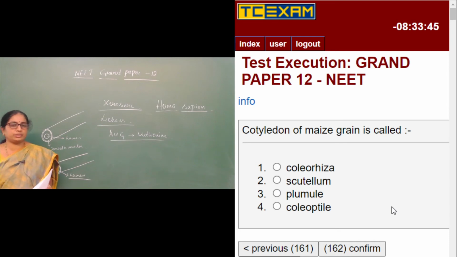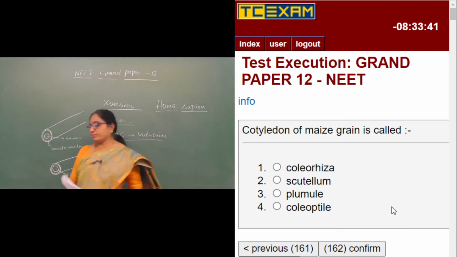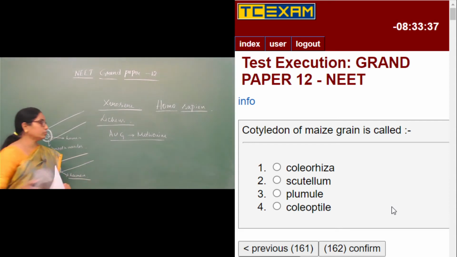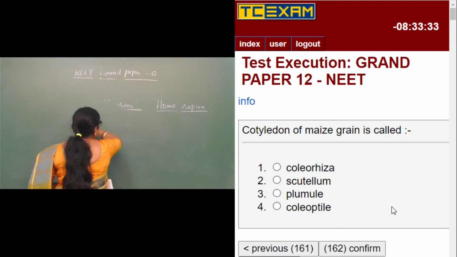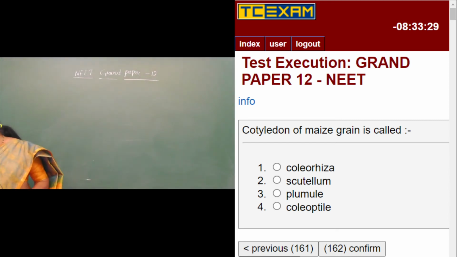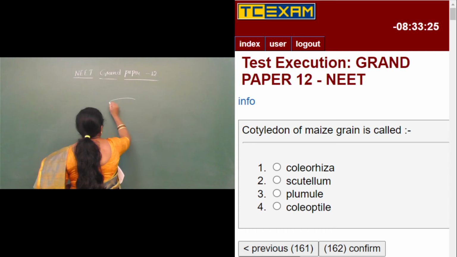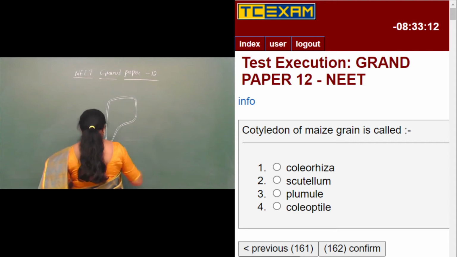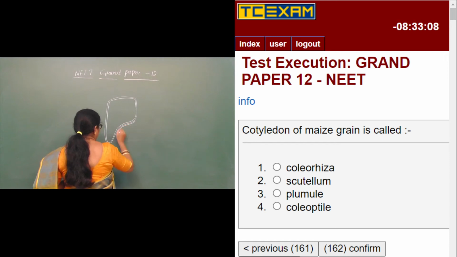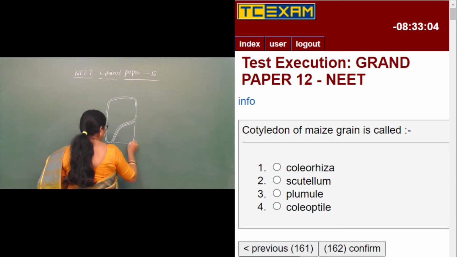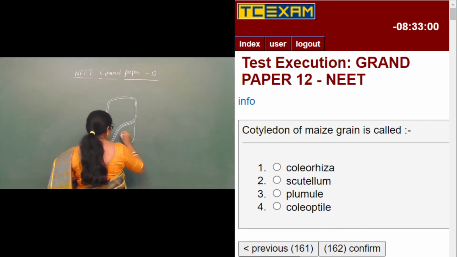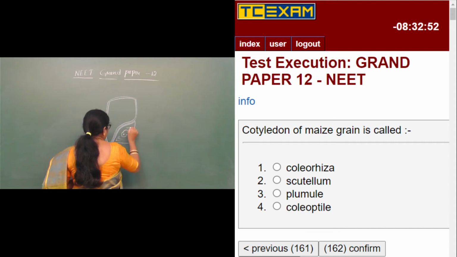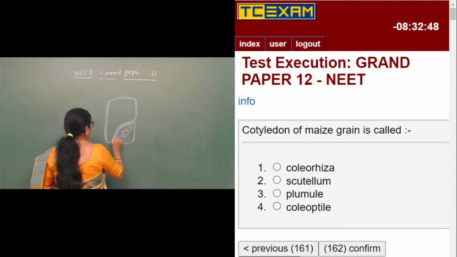Moving on to the next question, question number 162. Cotyledon of maize grain is called the scutellum. So we have the scutellum, and we have the aleurone layer. The aleurone layer surrounds an embryonal axis, which comprises the radicle and the plumule.